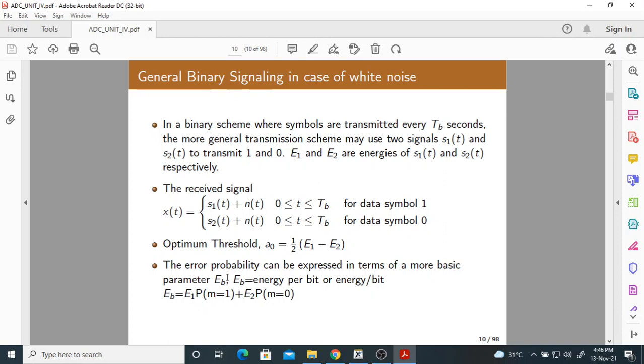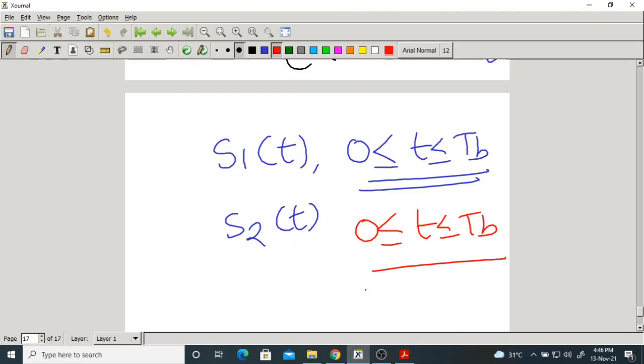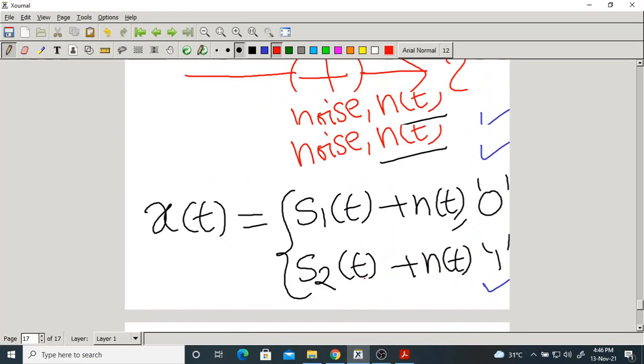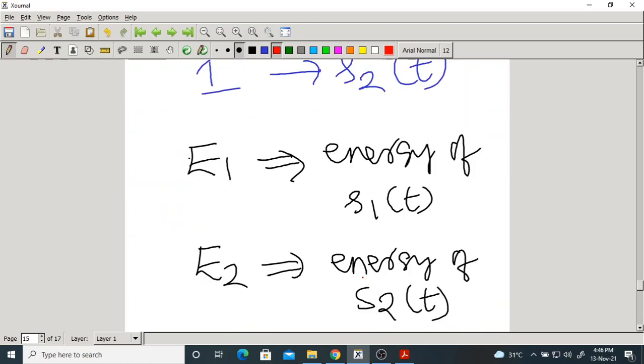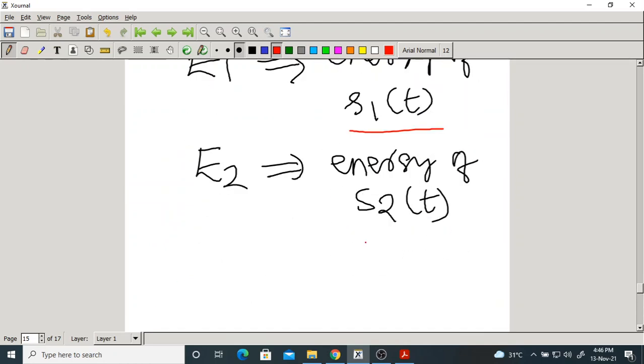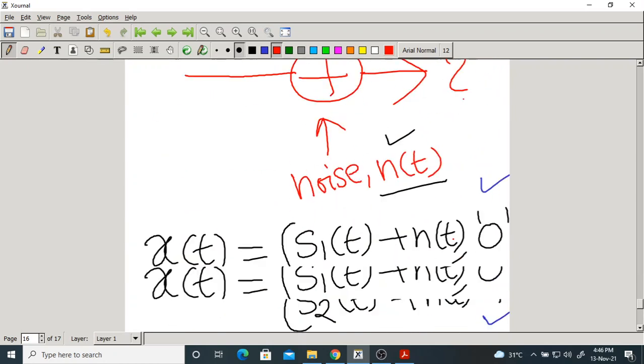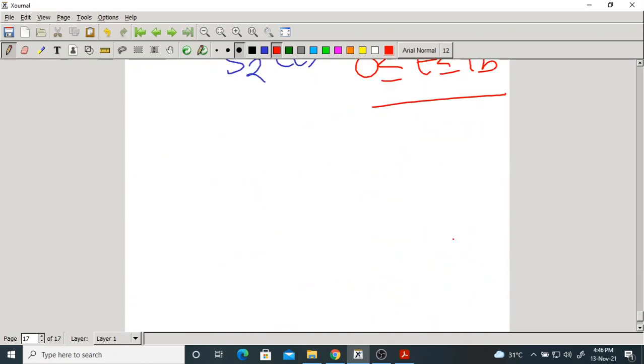Now the error probability can be expressed in terms of a more basic parameter, that is called energy per bit. Please remember, what is E1? Energy of S1 of t. What is E2? Energy of S2 of t. Now we have one more parameter, that is called EB. Very, very important. It is called energy per bit.